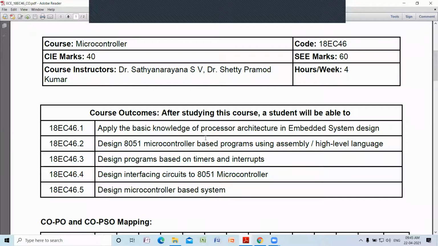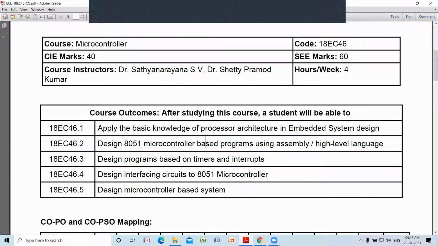Then you may have to do some self-study of some microcontroller using the basic concepts that you have already studied, and you may have to design. So that ability you will have at the end of this course. This is the first outcome which we are expecting.